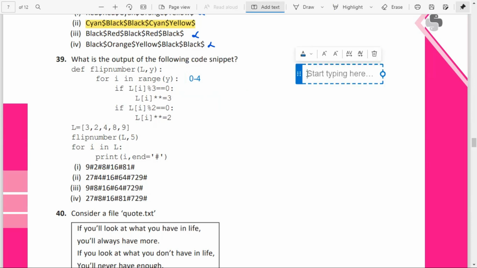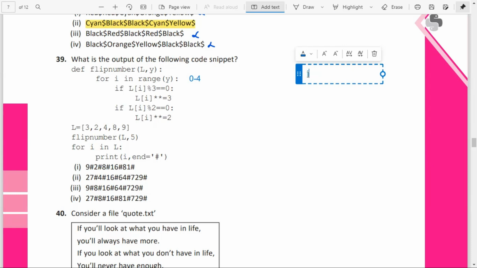L of 0, isn't it? L of 0 is 3. 3 modulus 3 is equal to 0. That is true. So if it is so, what is asked to do? L of I is equal to... First one is L of 0, I is equal to 0.